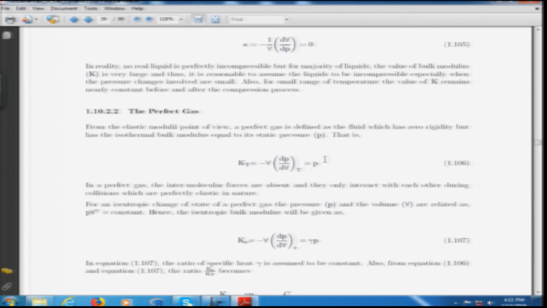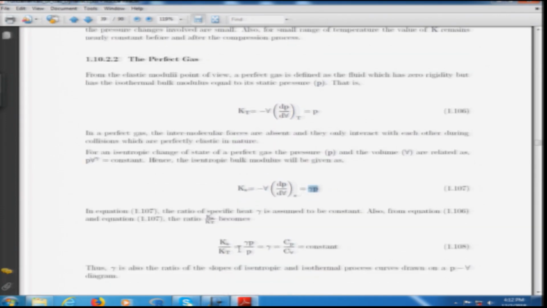However, when the process is carried out isentropically, since isentropic processes are governed by the expression PV to the power gamma equal to constant, if you differentiate, then dP by dV can be obtained as gamma P. That means the isentropic bulk modulus is nothing but gamma P. If you take the ratio of Ks and Kt, the isentropic and isothermal bulk moduli, their ratio is equal to gamma, which is the ratio of Cp by Cv.